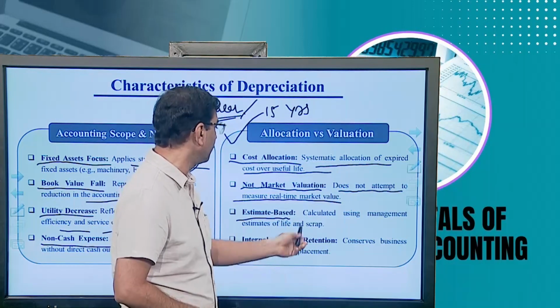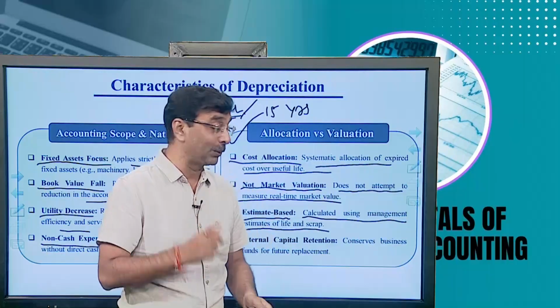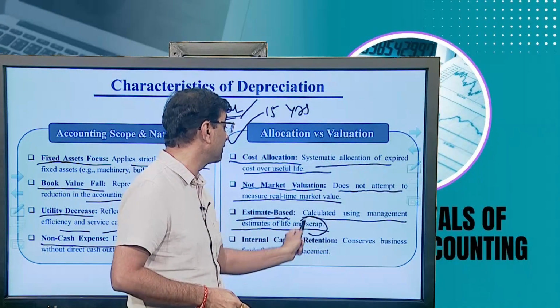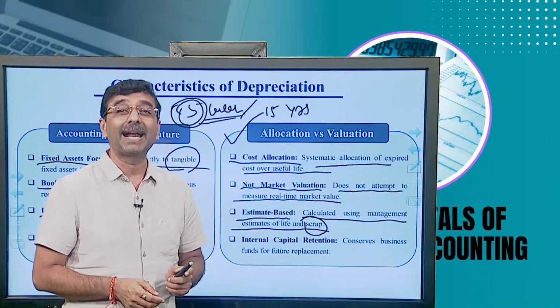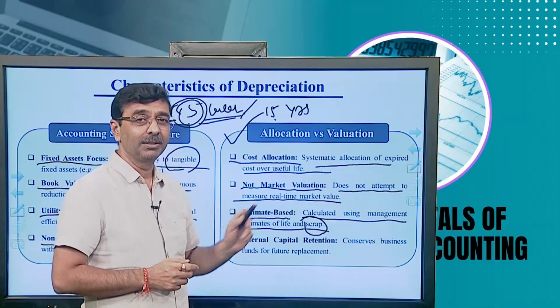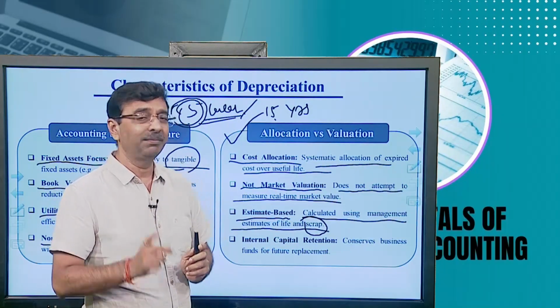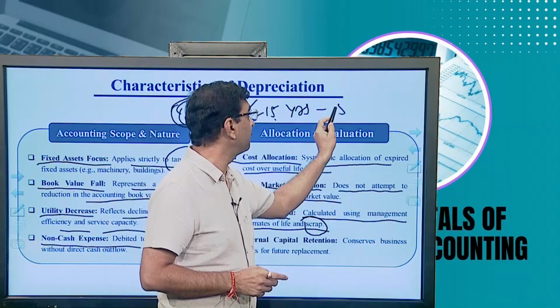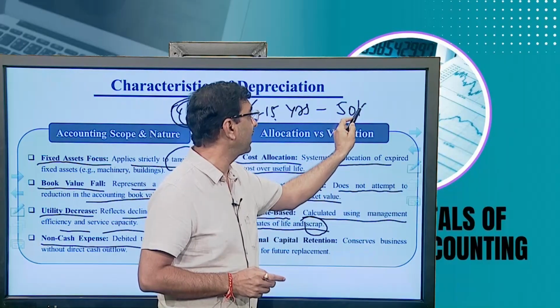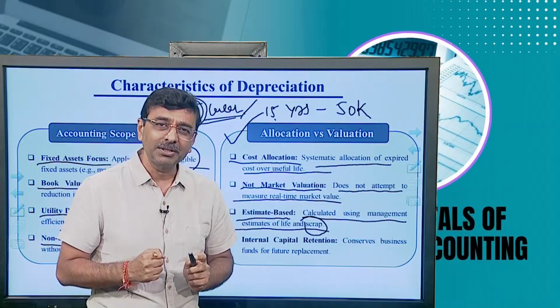Estimate base, so that is calculated using the management's estimated lives. Also, as I told you, another feature here is the scrap value. Suppose this machinery is used for 15 years where you spend 5 lakh rupees, but at the end of the 15 years the scrap value of the machinery is 50,000, then how will the depreciation be charged?